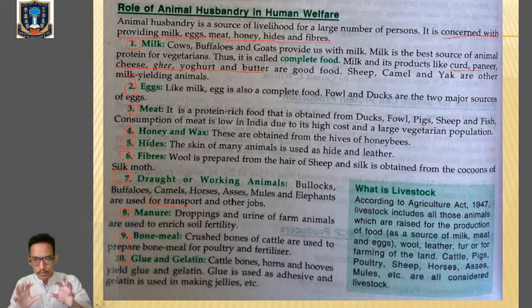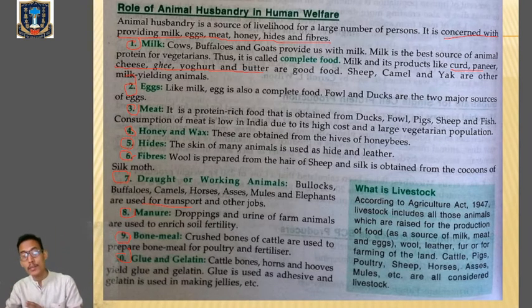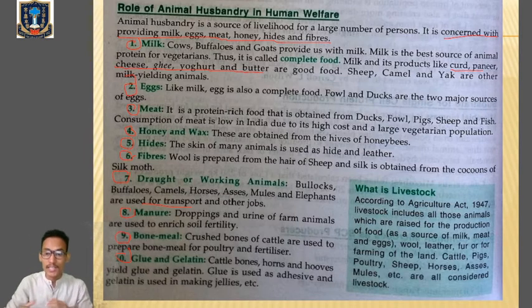So animal husbandry has a huge role in human welfare, because most human beings are dependent for their daily livelihood on animals. Because from animals we are getting milk, egg, meat, right? By rearing honeybees we are getting honey and wax. All right, we are getting hides, we are getting fibers, and we are using the animals for our working purposes in the agricultural field.